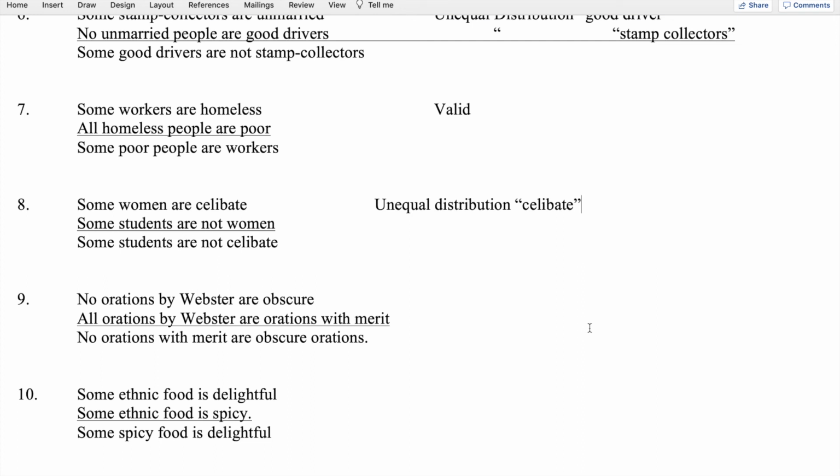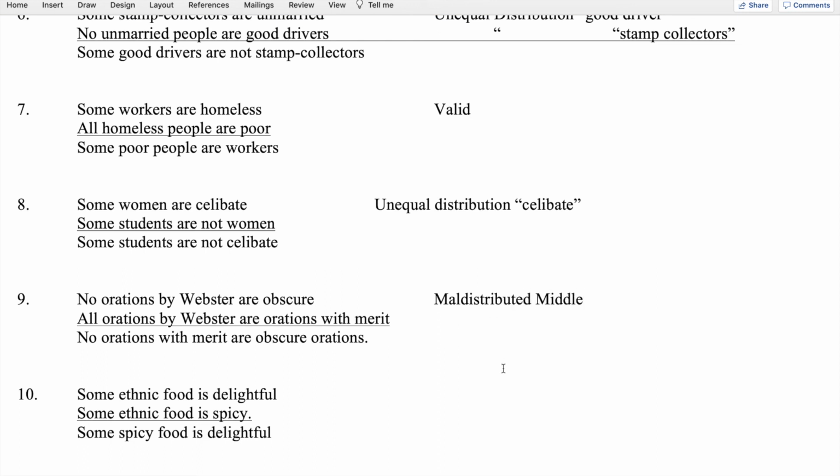If we apply our rules of inference, we have one negative conclusion and one negative premise, so that's fine. We have the middle term orations by Webster, but orations by Webster is distributed twice, both times as the subject of a universal. And so we have maldistributed middle.